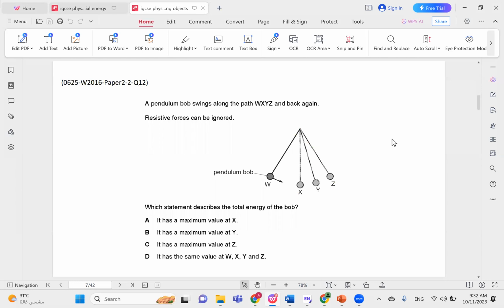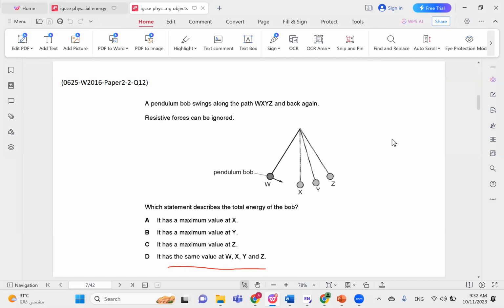A pendulum bob swings along the path W, X, Y, Z and back again. Resistive forces can be ignored. Which statement describes the total energy of the bob? This might be confusing because you might think, at X it has the lowest height, so the potential energy is smallest, but at W it maybe starts at rest, so it has no kinetic energy, but has a lot of potential energy. All of this is irrelevant because no matter what the details of the energy are, the total energy has to be the same at all points because we said energy is conserved.